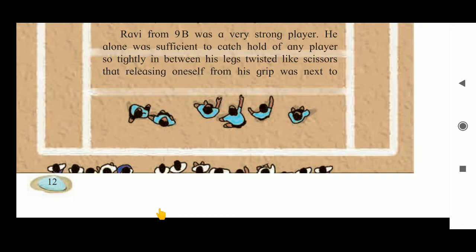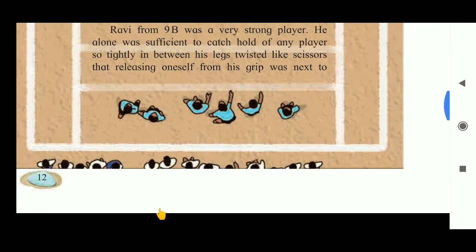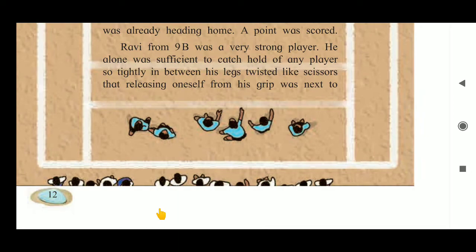Okay, so Ravi twists his legs and it becomes like a scissor. And he catches hold tightly of the raider's legs with his legs, so that any raider is unable to release himself from his grip. Okay, so it is impossible to get out of his grip.